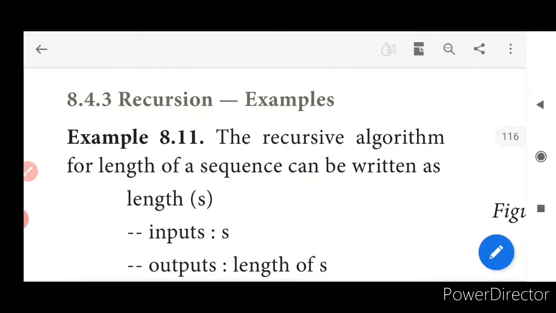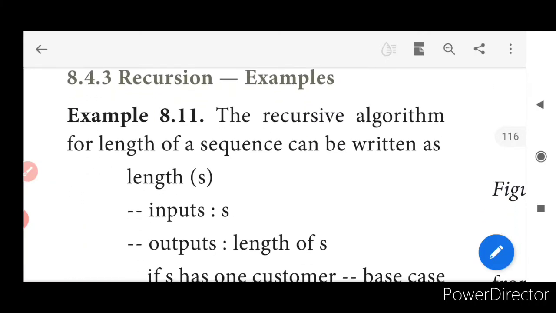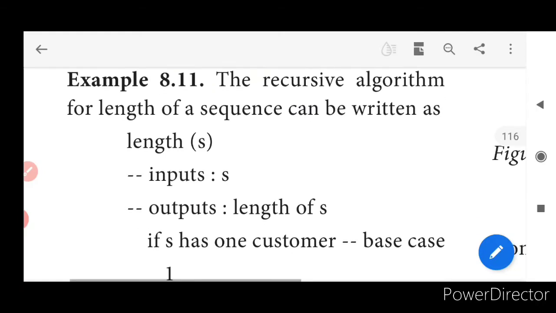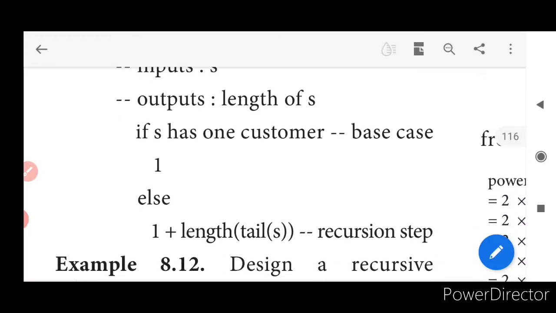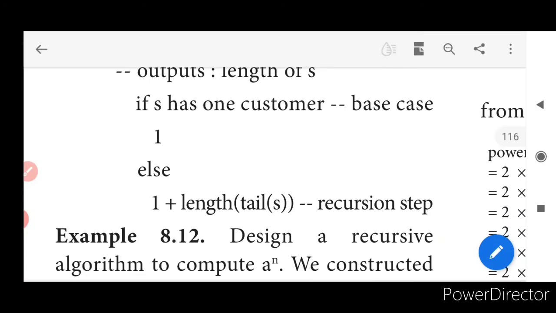Now the recursive algorithm for the length of a sequence can be written like this. How can it be written? Length of S. What are we going to get? S as the input. And what should be the output now? Output should be length of S. If S has one character, the base case is 1. If not, 1 plus length of tail, because this is the recursive step, because each and every person has to go back to find the solution.